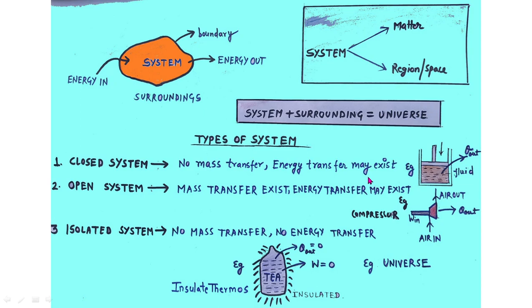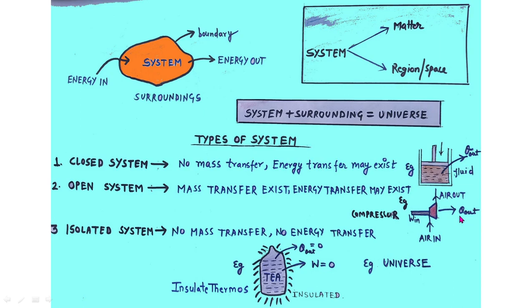Most engineering devices are open systems. Here the example is an air compressor. Air is going inside the system, and after compression, air is coming out of the compressor. So the movement of mass is taking place. This is an example of an open system, because mass transfer exists between the system and the surrounding. Also work is transferred to the compressor, and heat is also being transferred. Exchange of heat and work is taking place between the compressor and the surrounding. So it is an open system, and most engineering devices are open system devices.